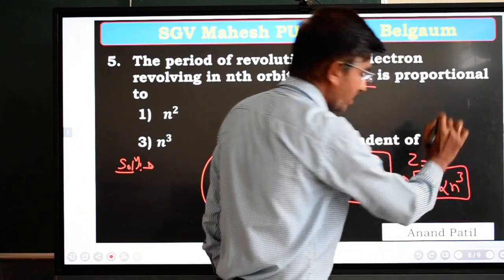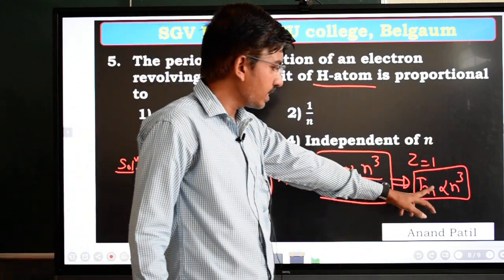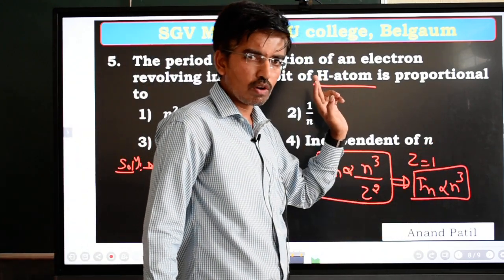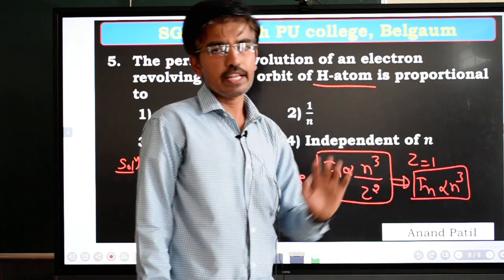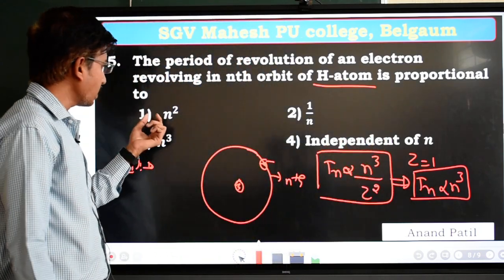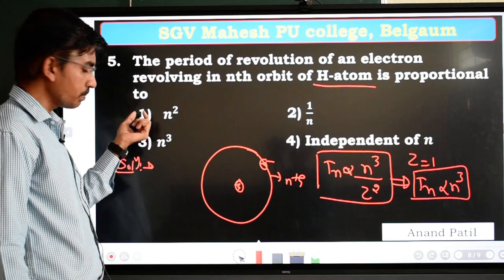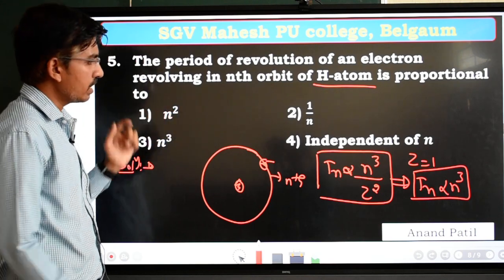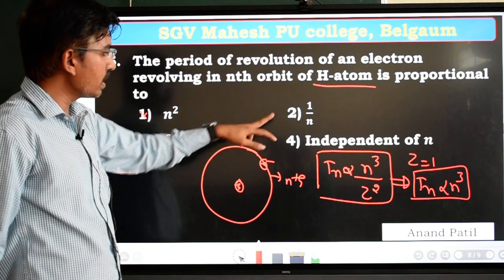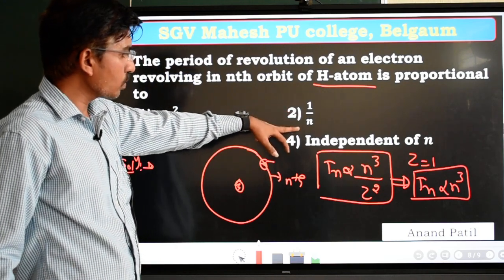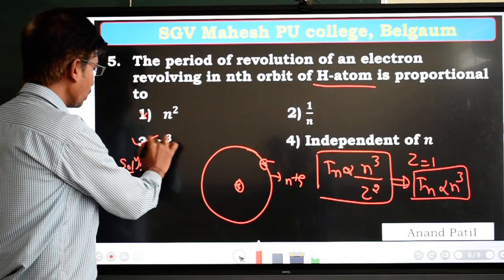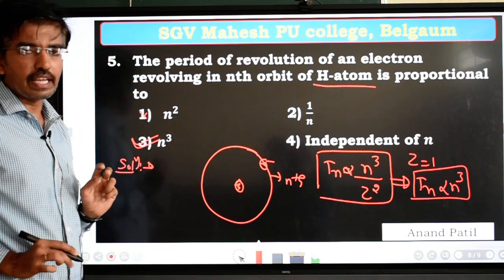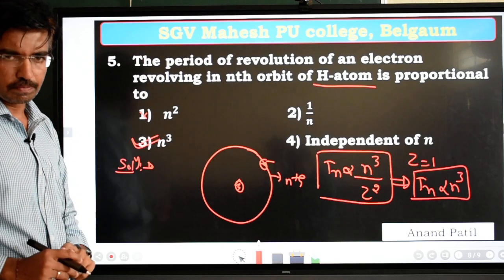So this is our answer. The time period of an electron revolving in the nth orbit is proportional to n cube. Now let us check the options one by one. The first option, n square, is wrong. Option 2, 1 upon n, is also wrong. Option 3, n cube, so that's why option 3 is the right option for this question.